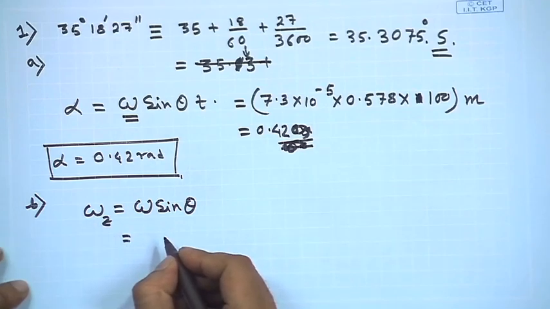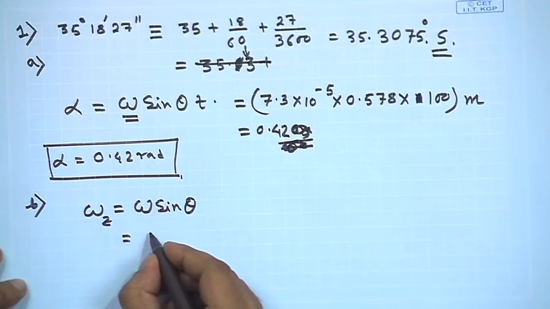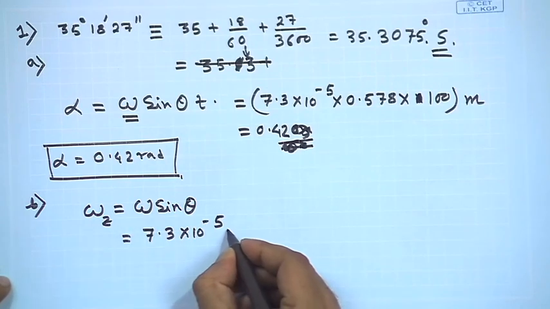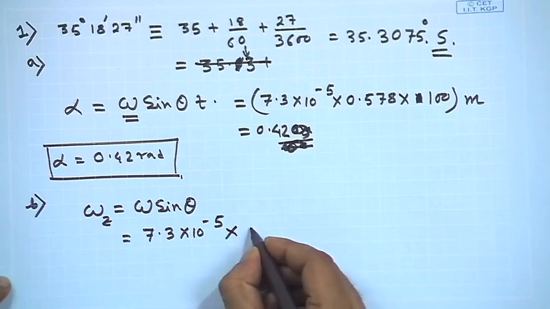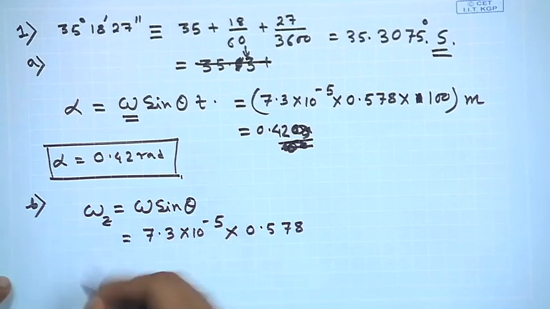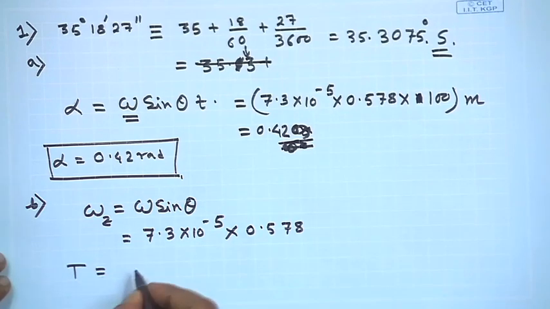We are not looking for the time period yet, just the frequency. So, we multiply 7.3 into 10 to the power minus 5, which is omega, with 0.578. This will give us some number.